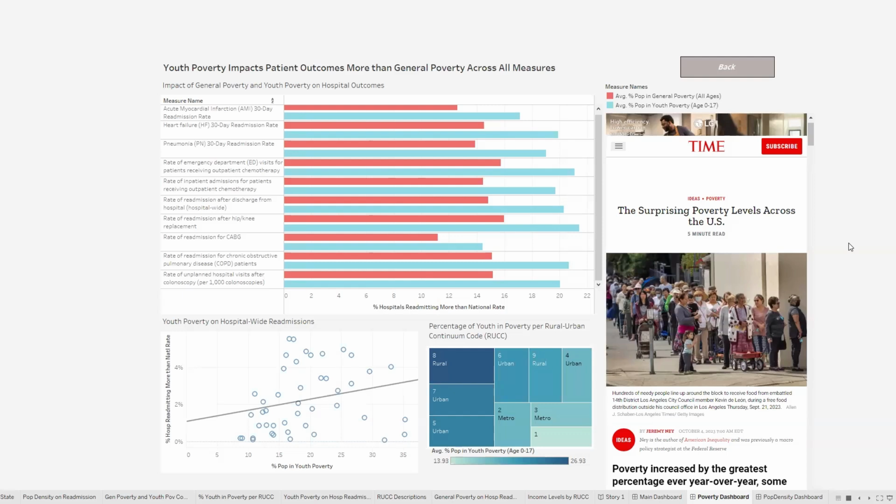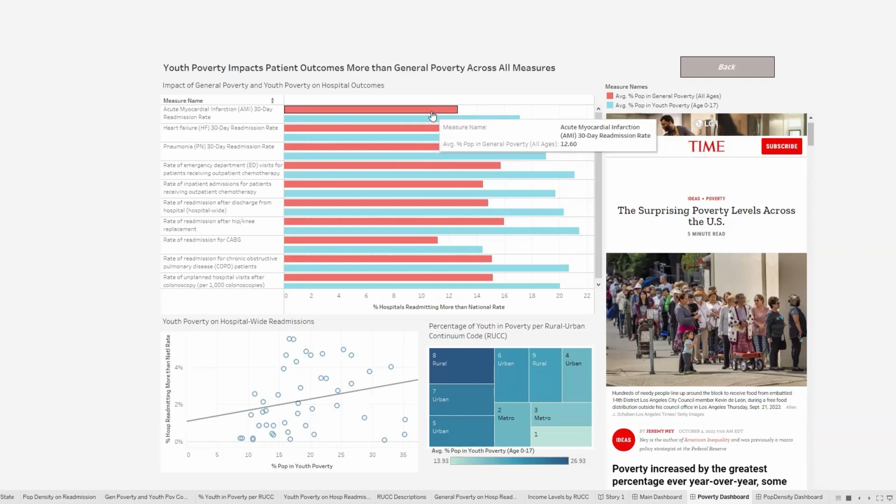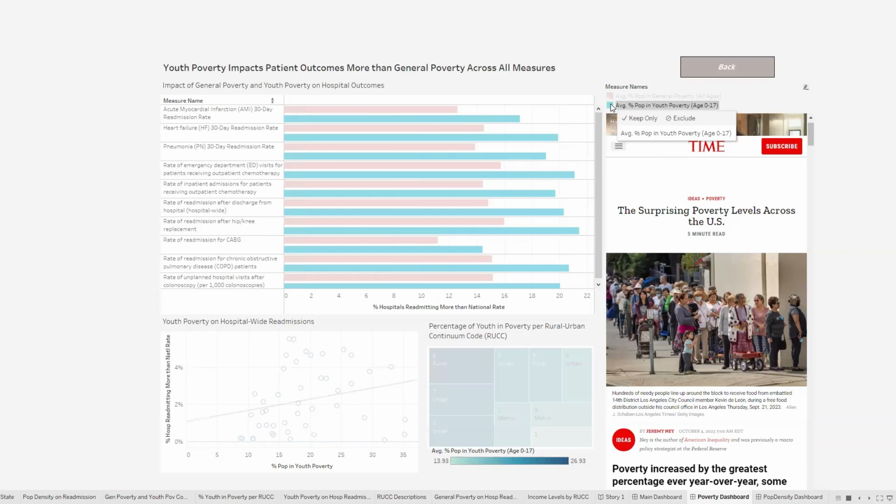Hi, thanks, Regine. So first, we wanted to explore the relationship between general poverty and youth poverty on type of unplanned hospital visits. You can see the results in our horizontal bar chart, where we found that levels of youth poverty in a county have greater impact than general poverty on hospital readmissions and lead to higher rates of readmission than the national rates on all measures.